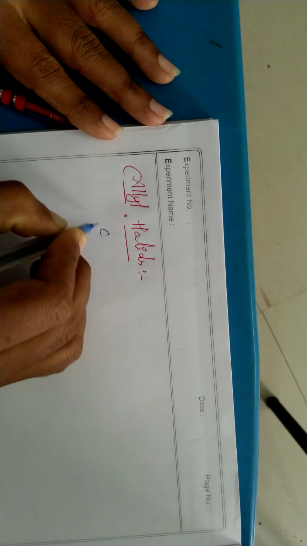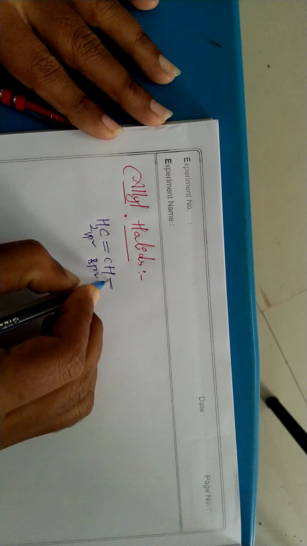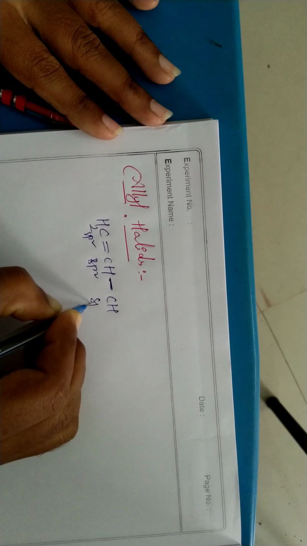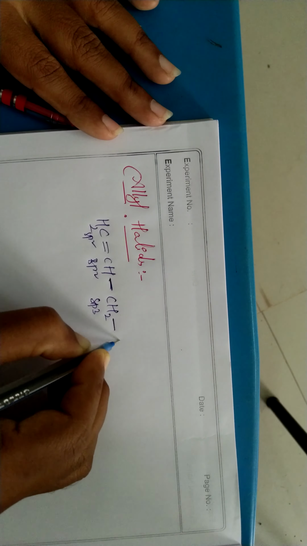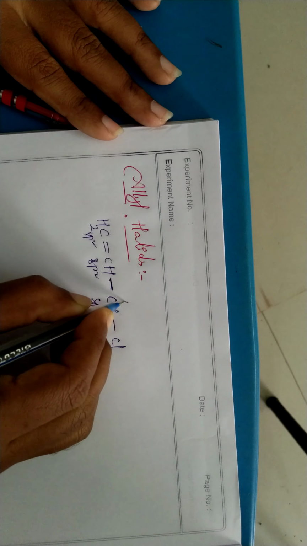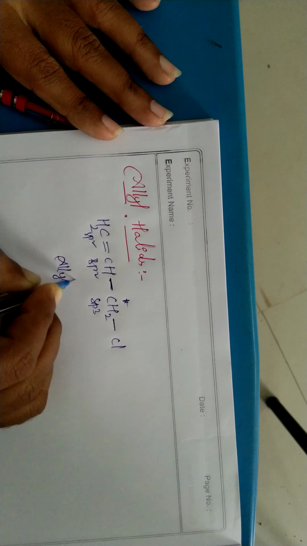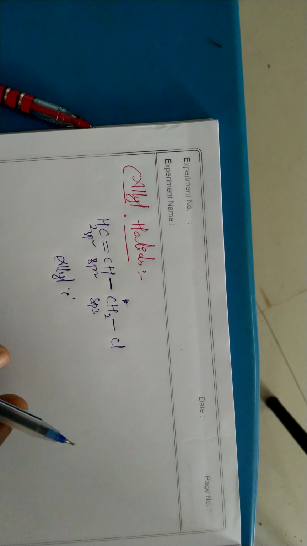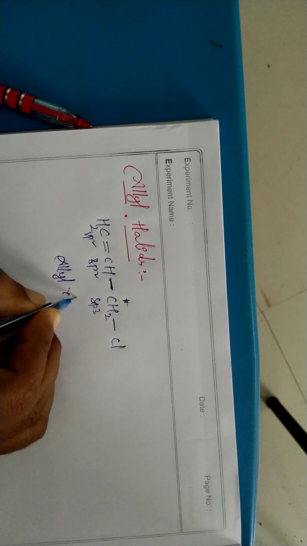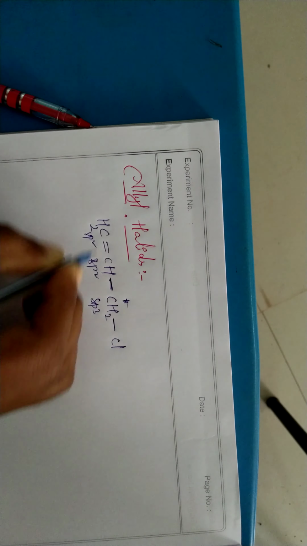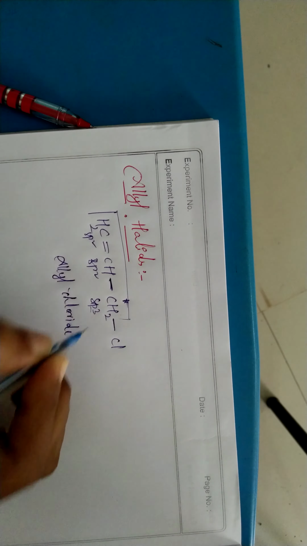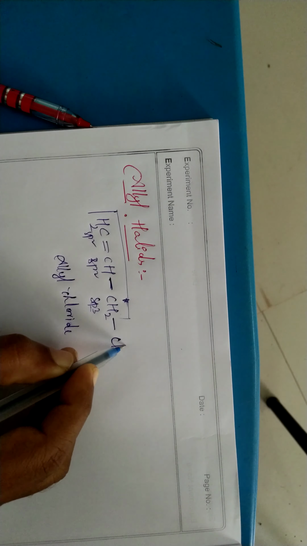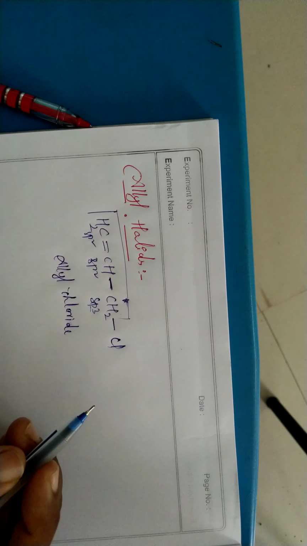That means we have to write CH2 double bond CH2. These two carbons are sp2 and sp2. Adjacent to this sp2 carbon we have an sp3 carbon, that is CH2. On this carbon we have chlorine. So this carbon is called the allyl carbon, and this whole compound is called allyl chloride. This particular group is called the allyl group. So on the allyl carbon we have chlorine, that's why we call it allyl chloride.